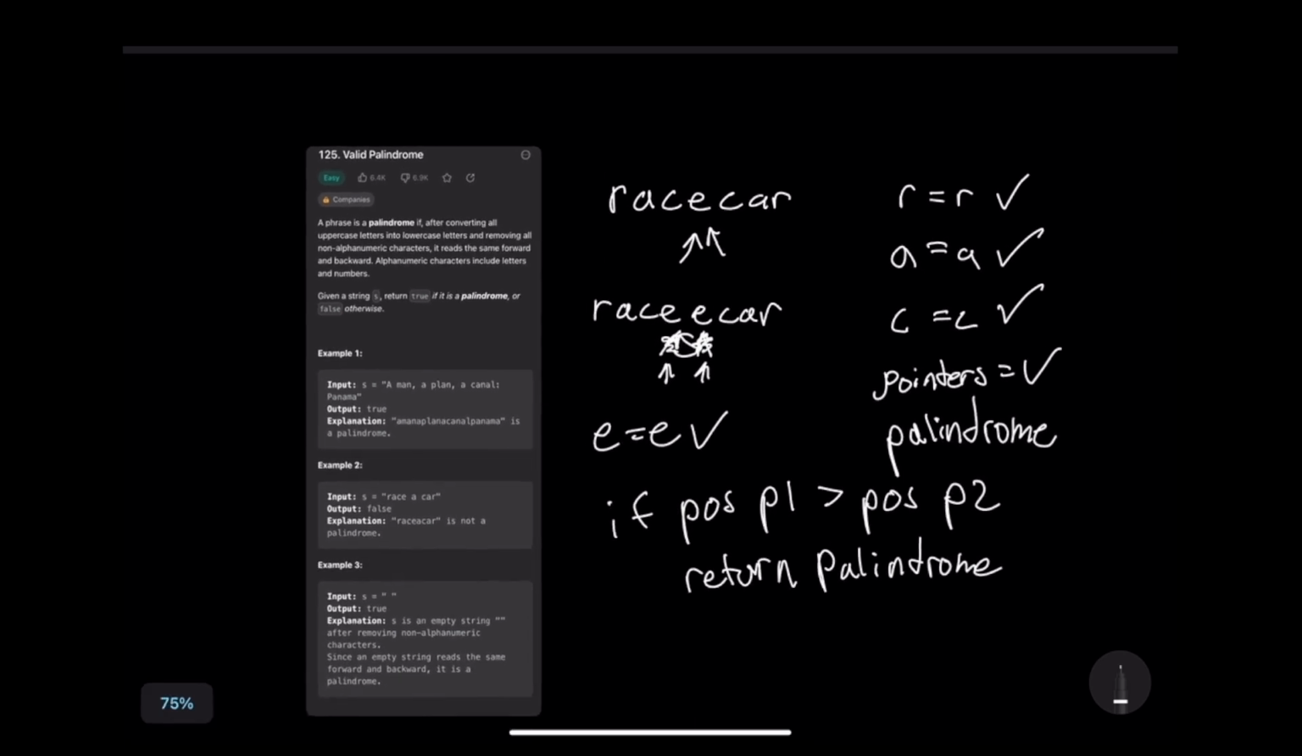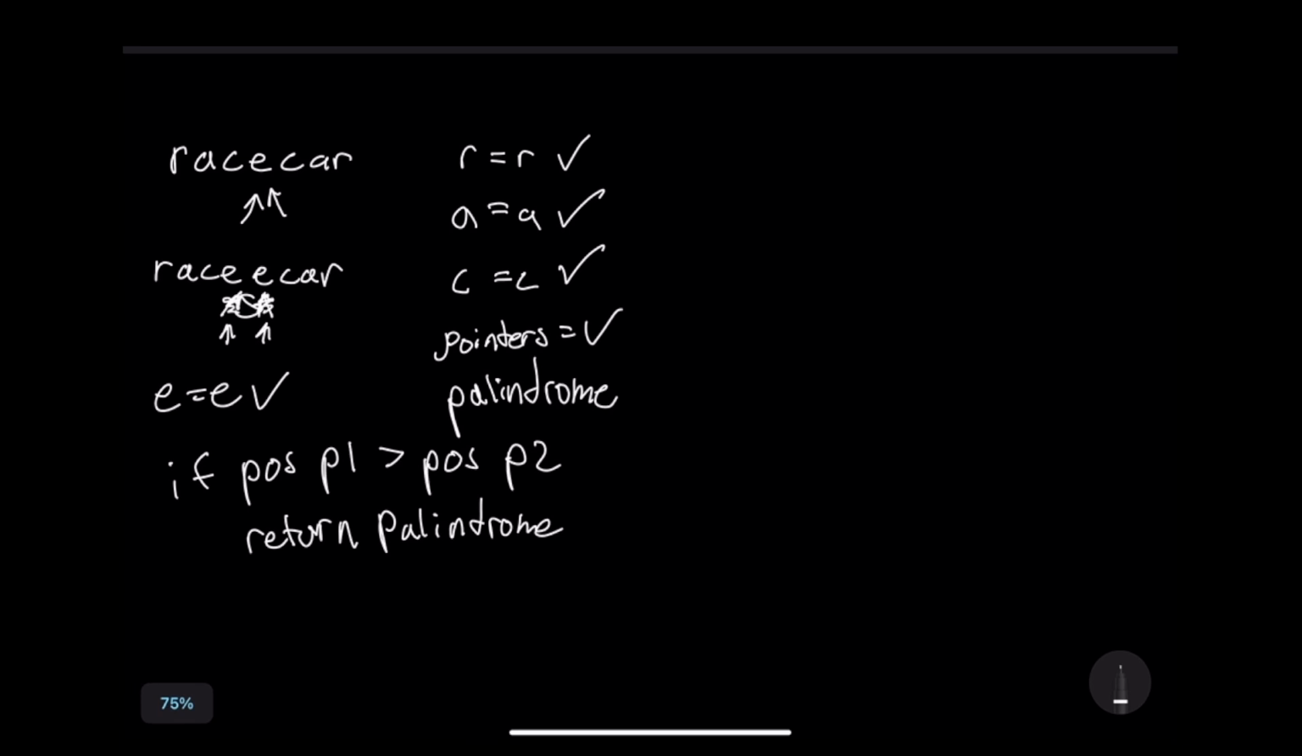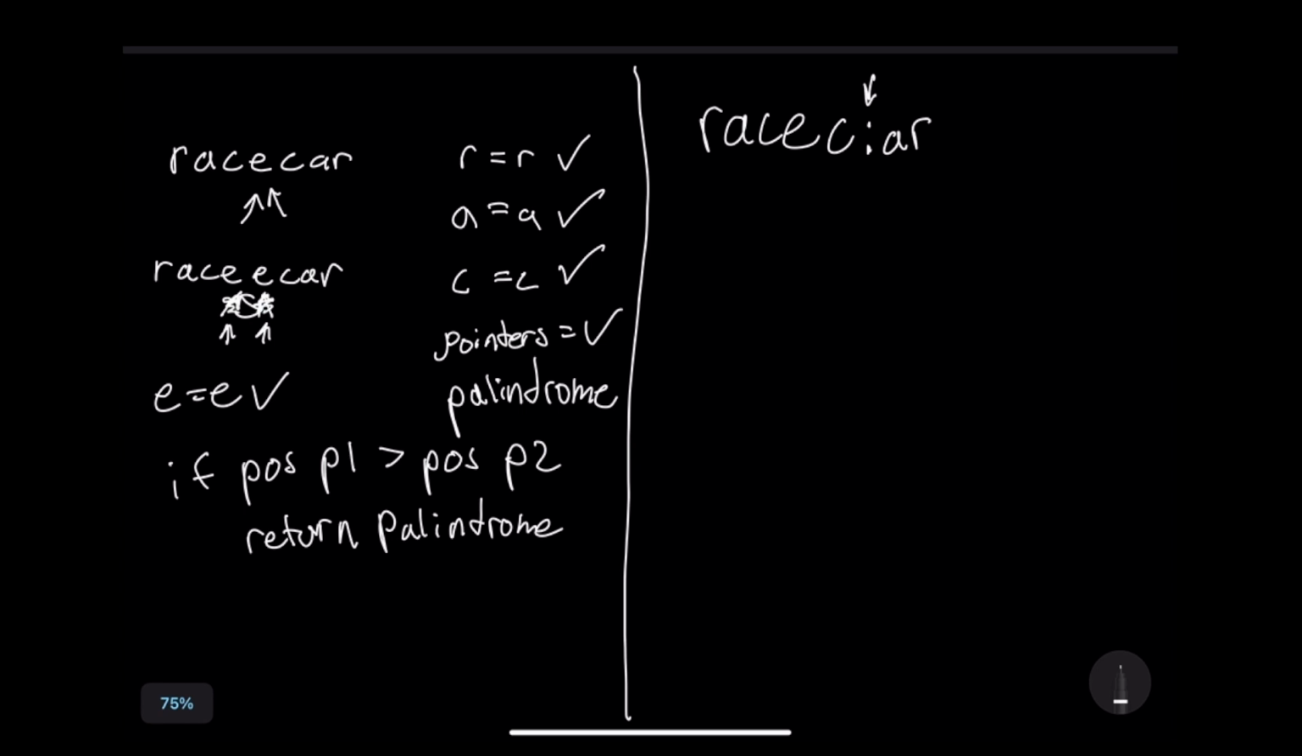But now the interesting part is I need to think about how to handle the non-alphanumeric characters. So I think what we can do is use a bit of a loop. So for instance, if our string was race car, but with a colon here, this should still return true because the instruction said that we want to ignore non-alphanumeric characters. So we should ignore the colon.